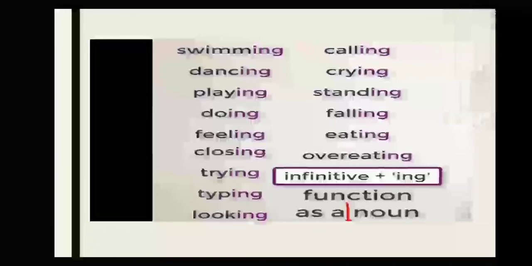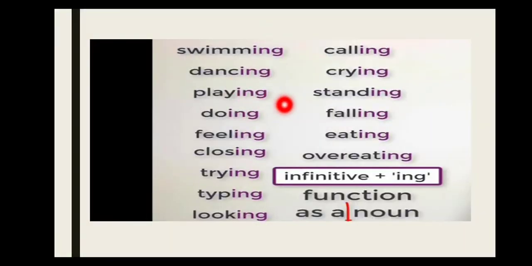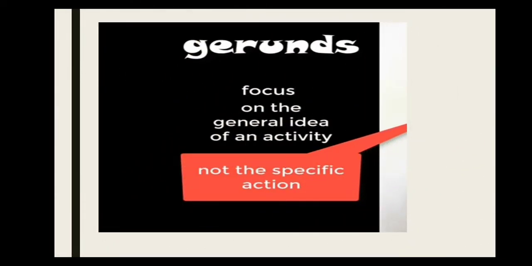So these are gerunds: infinitive plus ing, like playing, functions as a noun. For that you have to mention it as a what? Good, gerund. Now move on to the next.